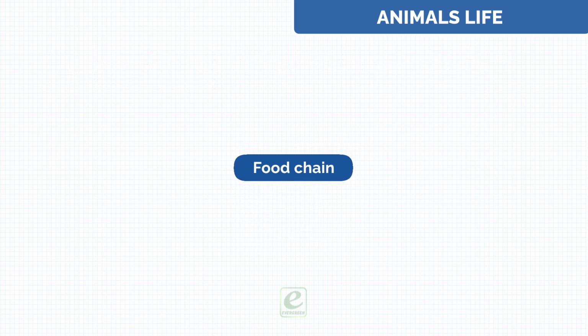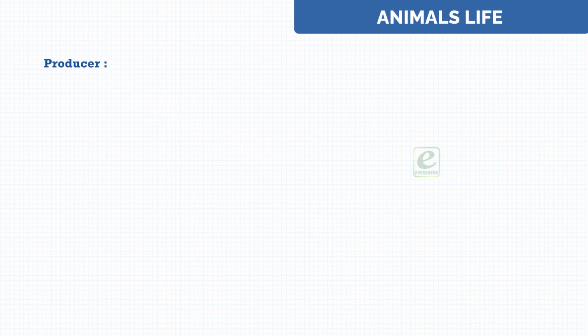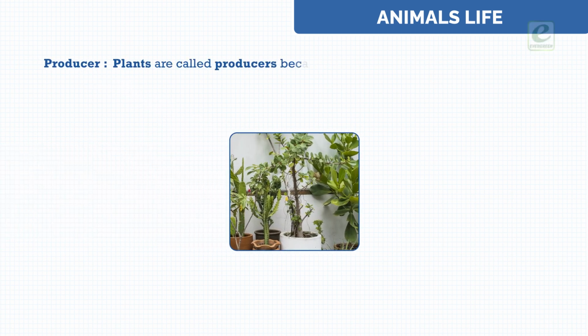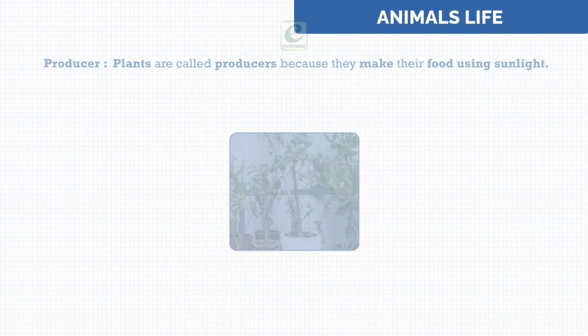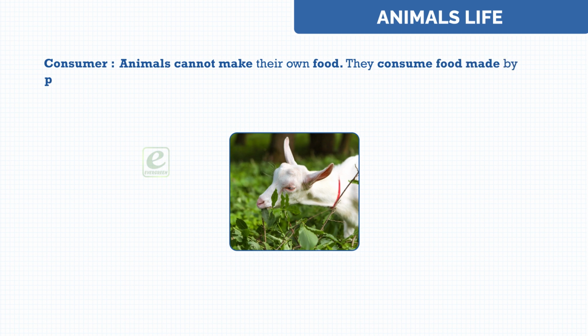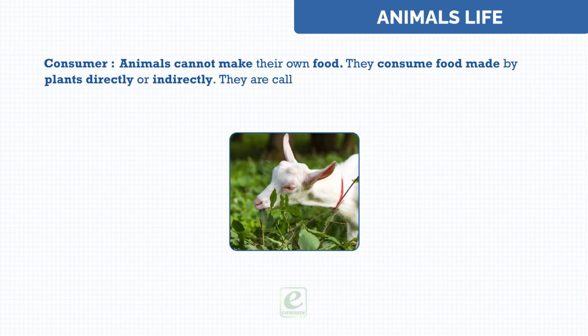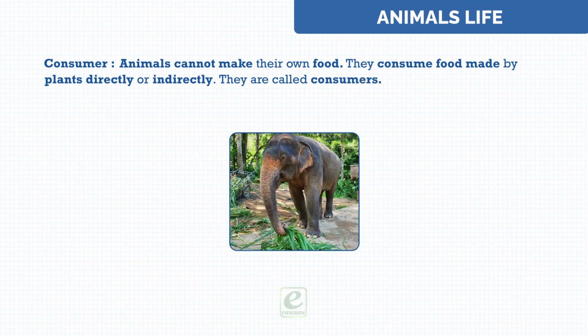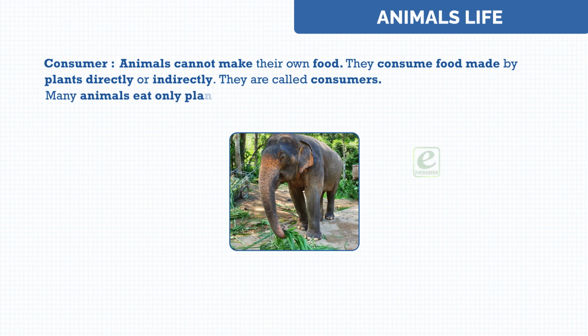Food chain. Producer. Plants are called producers because they make their food using sunlight. Consumer. Animals cannot make their own food. They consume food made by plants directly or indirectly. They are called consumers. Many animals eat only plants.